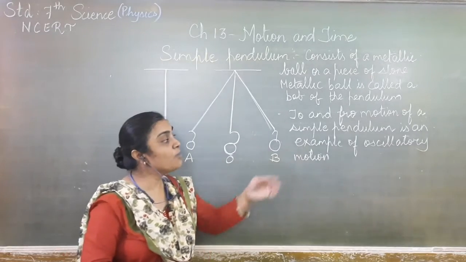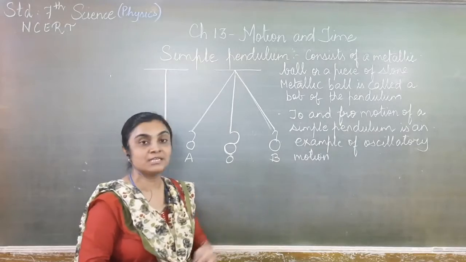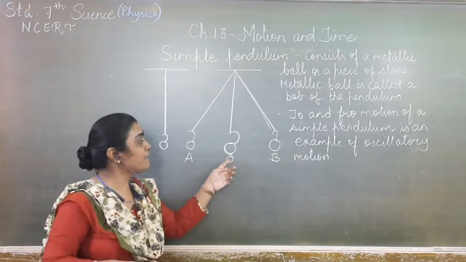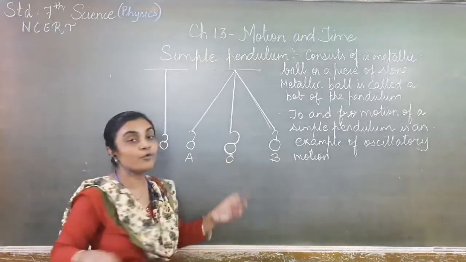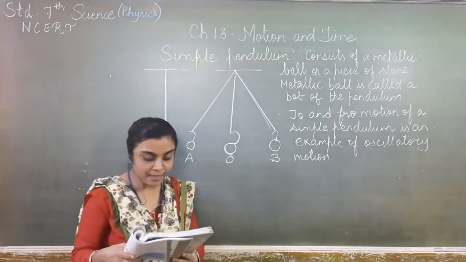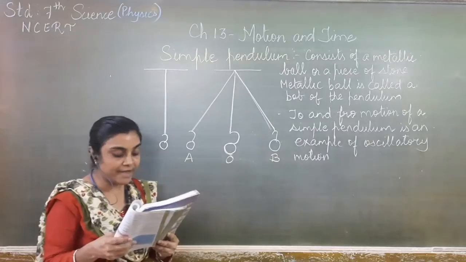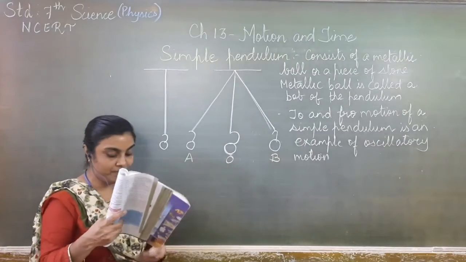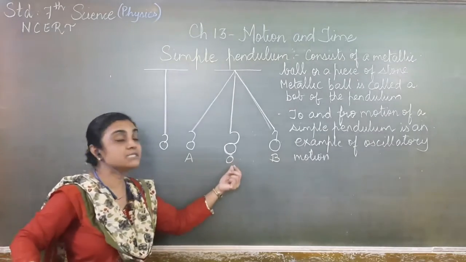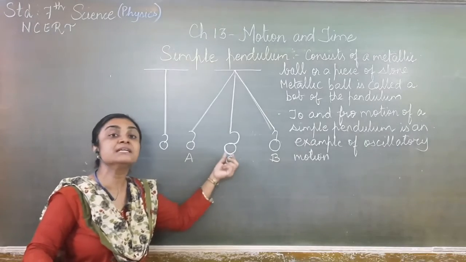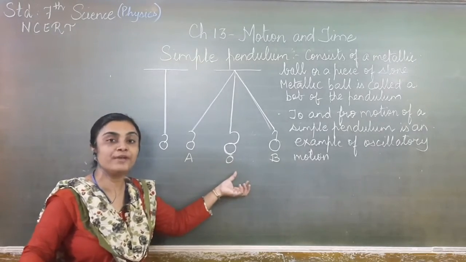That type of motion is oscillatory motion. Now, how is one oscillation completed? Suppose I am releasing this bob from over here. The pendulum is said to have completed one oscillation when its bob starts from its mean position. Now, this is its mean position. Mean position means it is at rest, not moving at all.